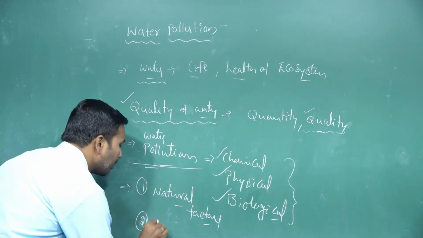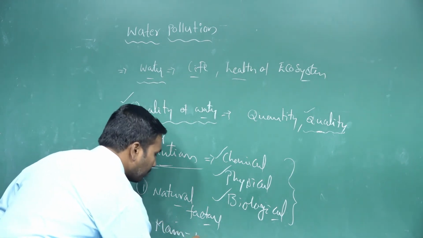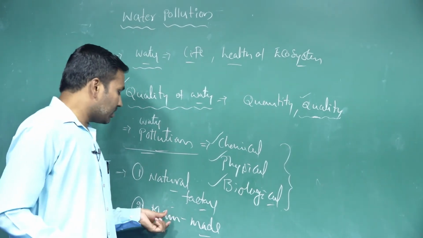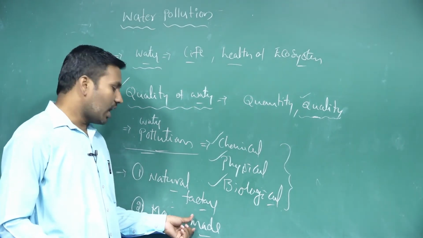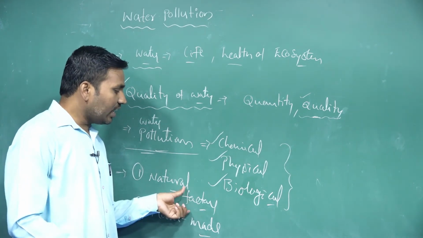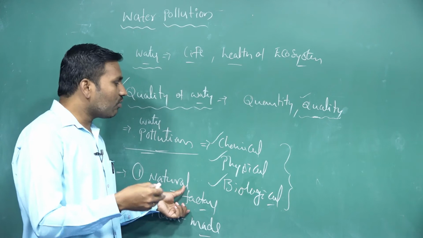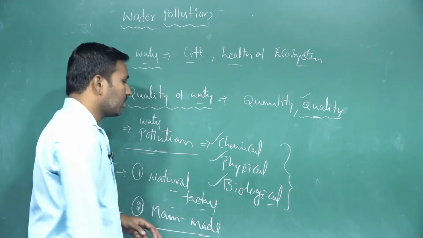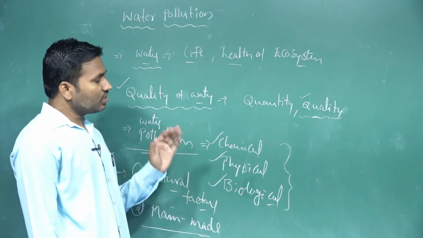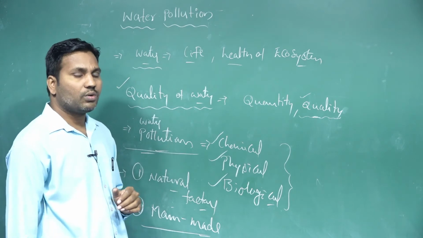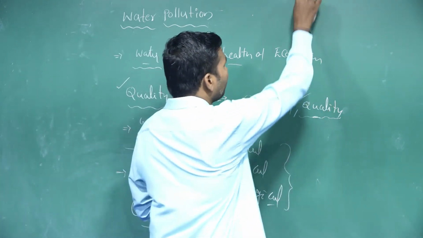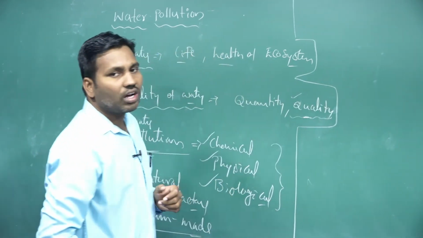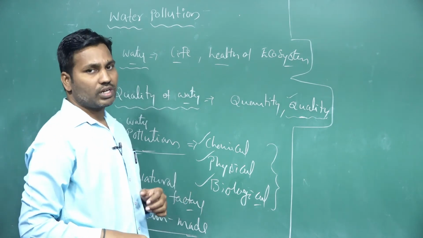And the second one is man-made pollutants. That means the activities of humans or the wastages are mixed with the water bodies. Those wastages mix with the water bodies, and that time also it causes water pollution. So when water pollution occurs, it may lead to a severe effect on the organisms as well as the ecosystems.